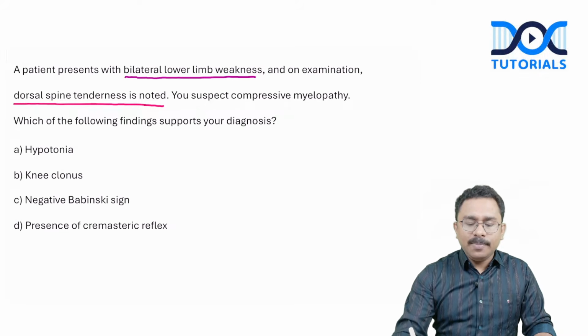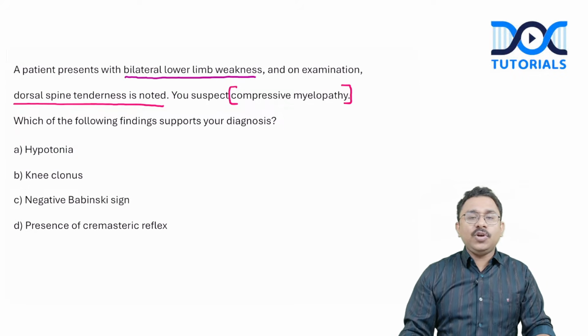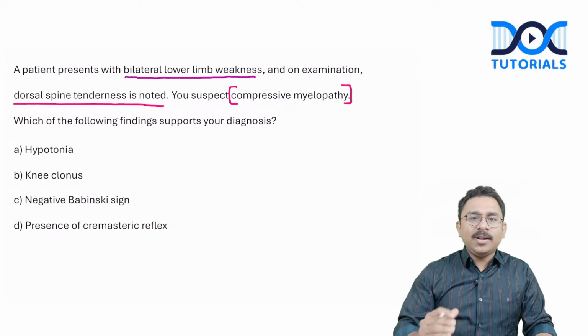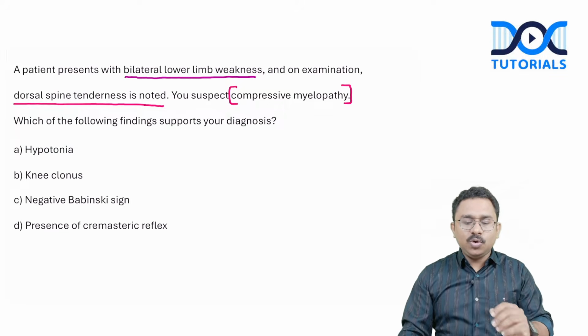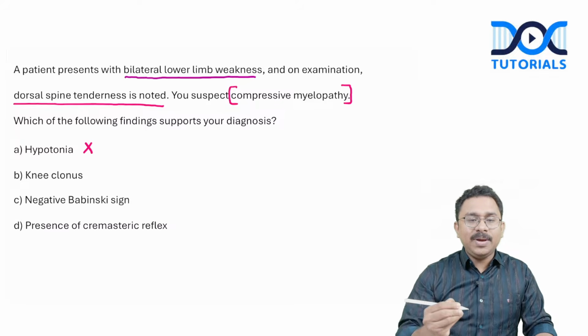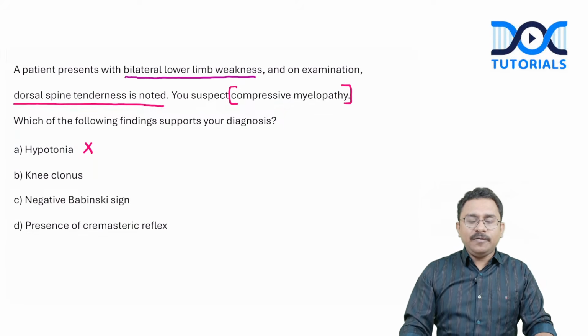When you talk about a compressive myelopathy causing weakness, are you thinking about upper motor neuron type of weakness or lower motor neuron type of weakness? You are thinking about upper motor neuron type of weakness. Now, go through the options. Hypotonia is a feature suggestive of LMN type of weakness. There is nothing in the question that suggests a diagnosis of LMN type of involvement.